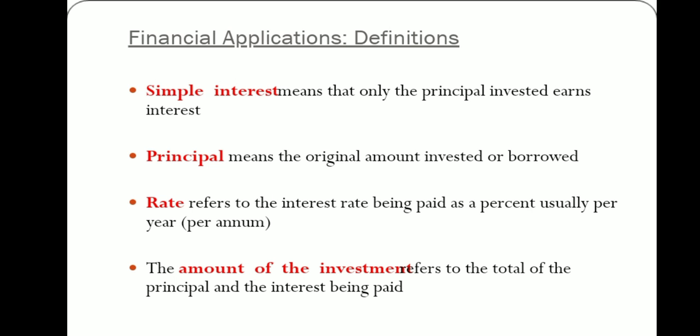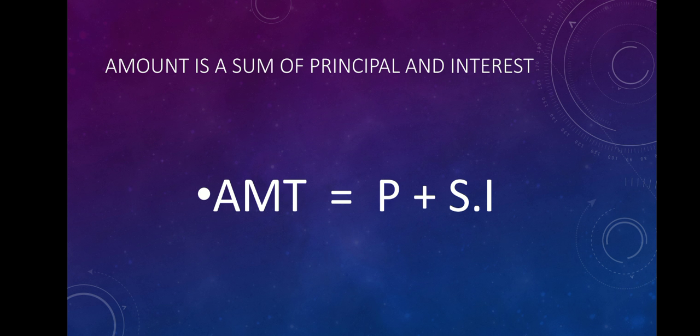And because it is in percentage, as you will see in the next slide where I'll be sharing the formula, we divide it by 100. Now the total amount of the investment is the sum of the principal, that is the money we borrow, plus the interest we have to pay. The sum of these two is known as the amount. It is the money we have to pay to the lender when giving back his loan. So as I told, amount is the principal plus simple interest.